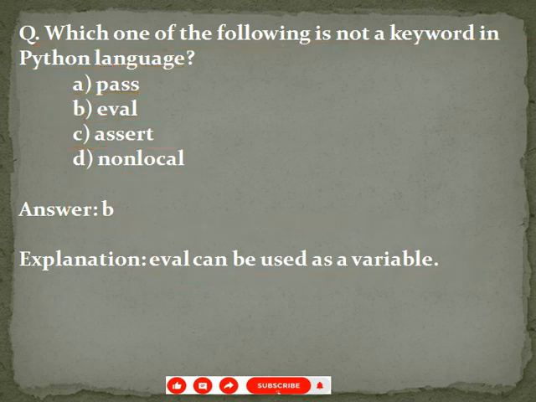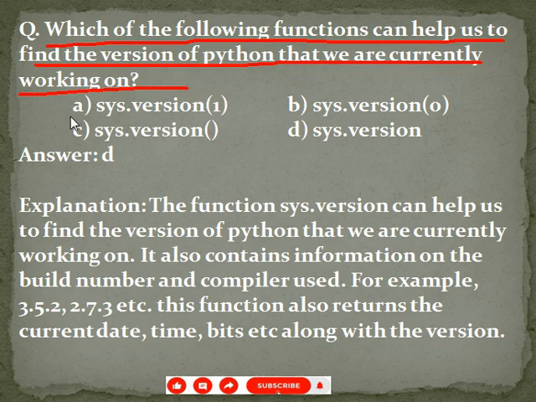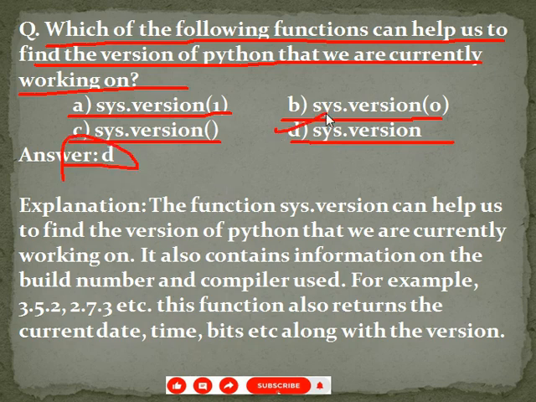Next question, which of the following functions can help us to find the version of Python that we are currently working on? Given options are option A, sys.version[1], option B, sys.version[0], option C, sys.version(), option D, sys.version. Your correct answer is option D, sys.version.